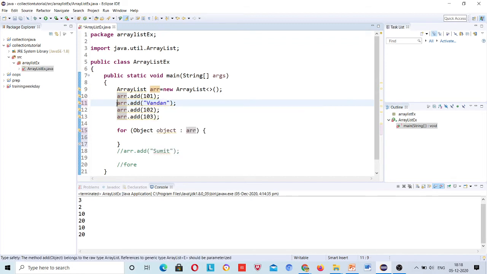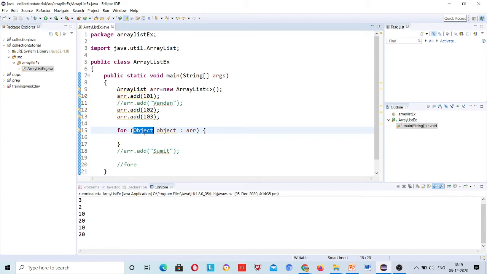That's why, if you are not sure, then use Object, right? Object as a return type means it's the father. It can absorb anything, right? It can absorb a string, an integer, float, double, anything, even a class type. Suppose tomorrow I declare a student type of ArrayList, then Object will absorb that also, because Object is the father of all classes, right?